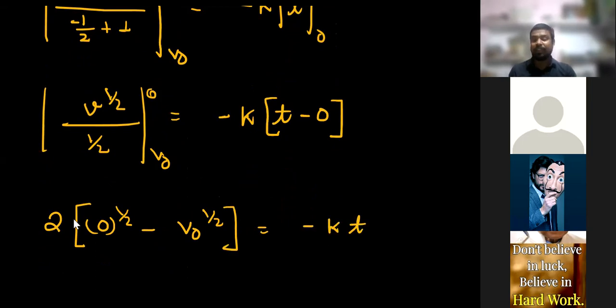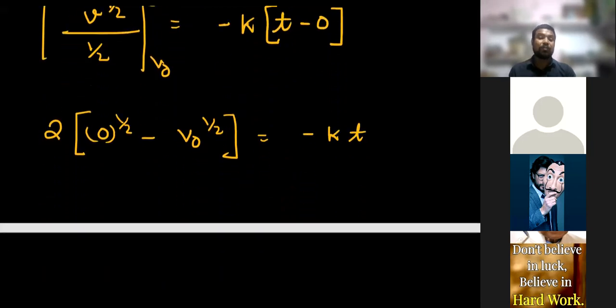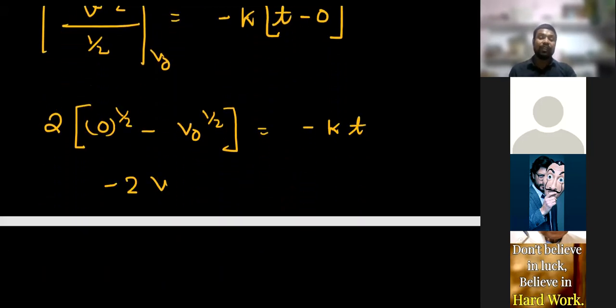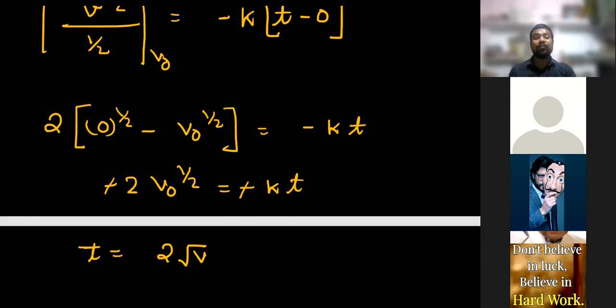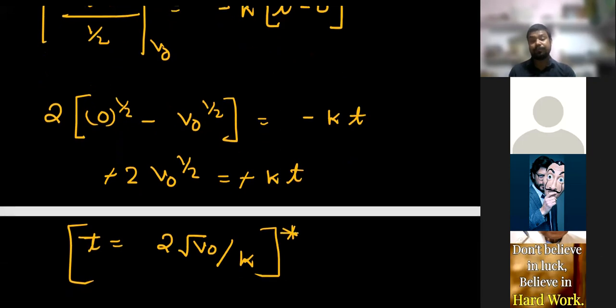My dear friend, 0 minus something is negative. So minus 2 v naught to the power 1 by 2 is equal to minus kt. Total time is 2 square root of v naught by k. So this is the total time of motion of the particle.